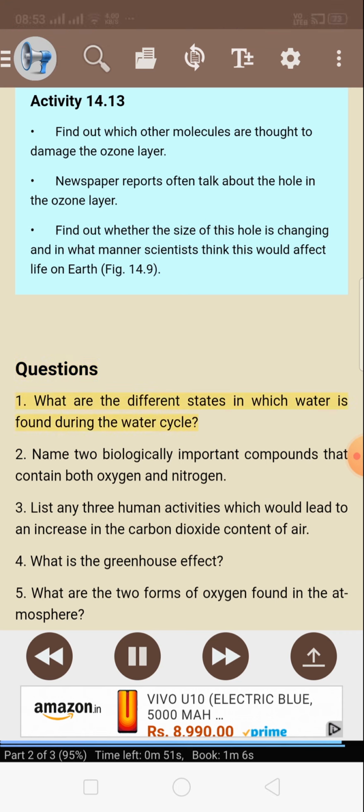Questions. 1. What are the different states in which water is found during the water cycle? 2. Name 2 biologically important compounds that contain both oxygen and nitrogen. 3. List any 3 human activities which would lead to an increase in the carbon dioxide content of air. 4. What is the greenhouse effect? 5. What are the 2 forms of oxygen found in the atmosphere?